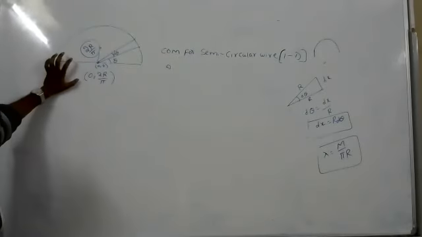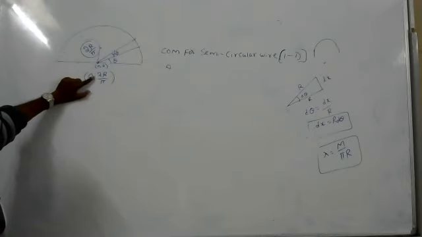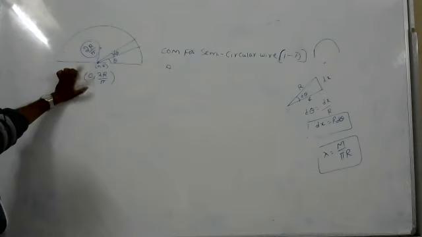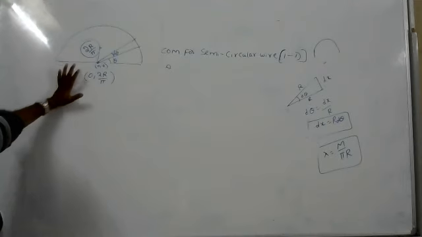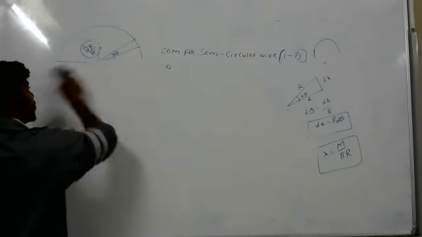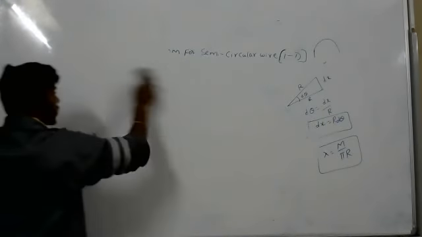For a semicircular wire, the center of mass will be at 2r by pi. It is very important, keep it in your mind. For a uniform rod, the center of mass is at L by 2 distance.